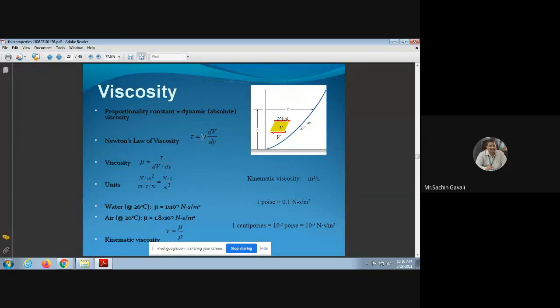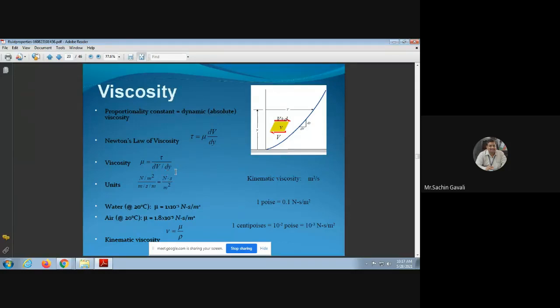Here, tau is directly proportional to dv by dy, and the proportionality constant is the dynamic or absolute viscosity. Shear stress tau is equal to mu into dv by dy; this is called Newton's law of viscosity. Therefore viscosity mu is shear stress divided by shear strain, where shear strain is dv by dy or du by dy.